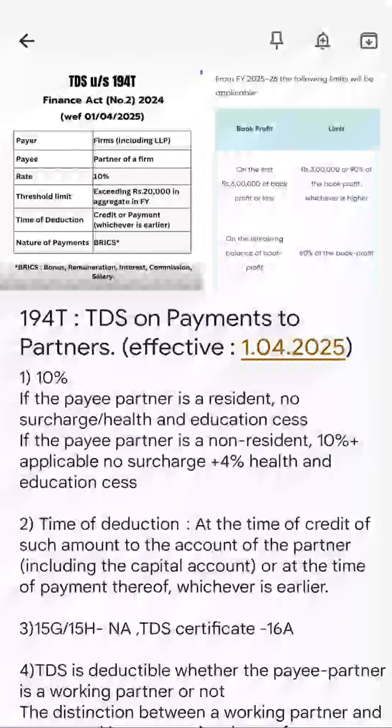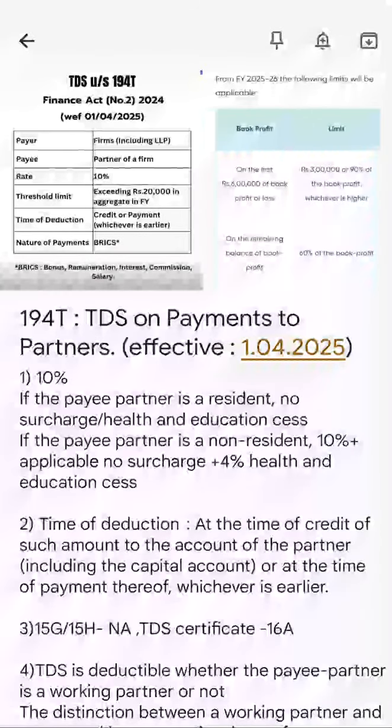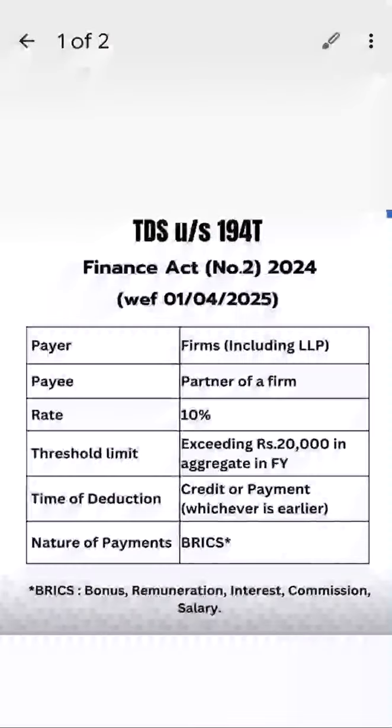194T talks about this amendment, that is with respect to TDS on payments to partners. Let's first see overall how 194T looks. 194T says that whenever a firm pays any kind of amount to a partner, it will be liable to deduct TDS.